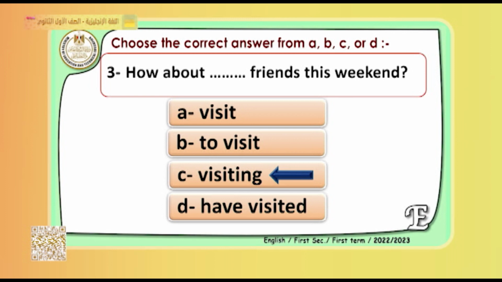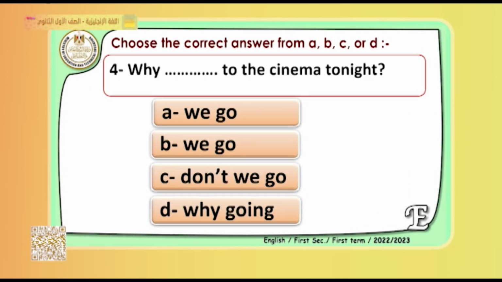Why don't we is followed by infinitive. Why don't we go to the cinema tonight? Of course, we said it before that we say why don't we, and why don't we is followed by infinitive. So we say why don't we go to the cinema tonight? These are different ways to make suggestions.